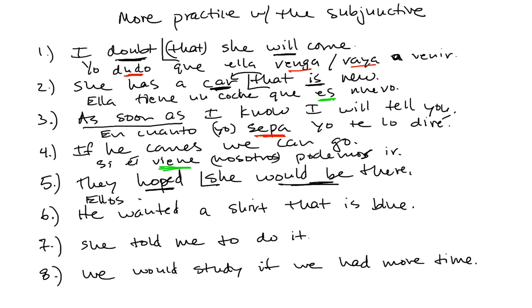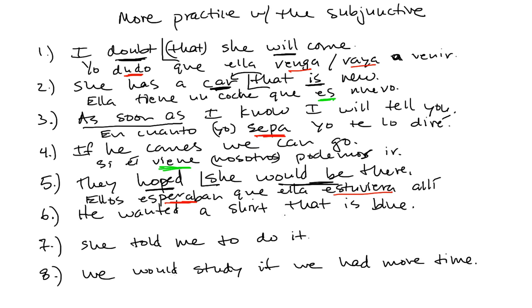Ellos esperaban or esperaron, depending on the context. Either one is a past tense. Que ella estuviera allí. Estuviera, past subjunctive because we have a past verb in the principal clause and it's expressing emotion, therefore subjunctive in the subordinate clause.